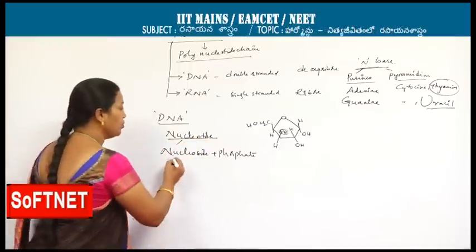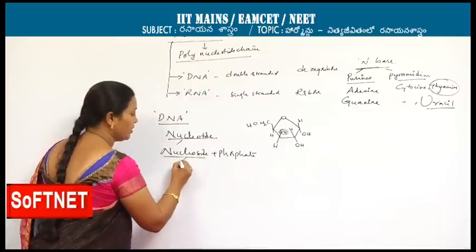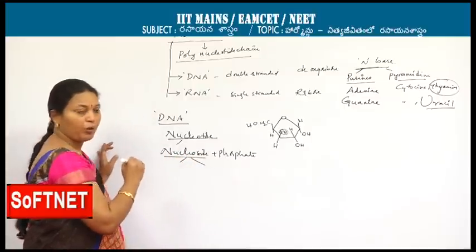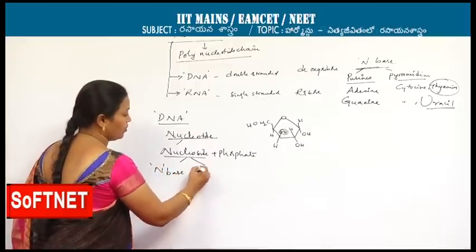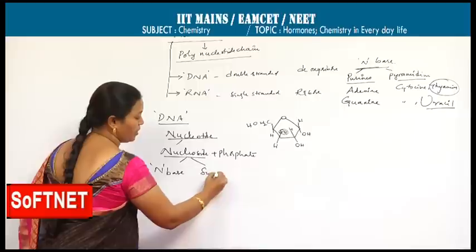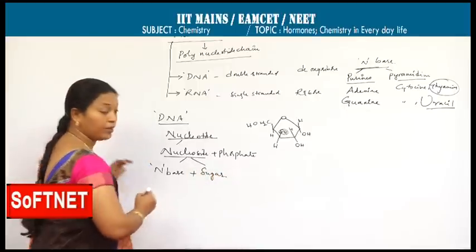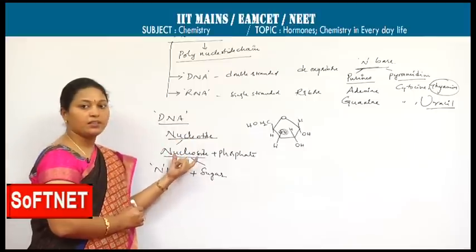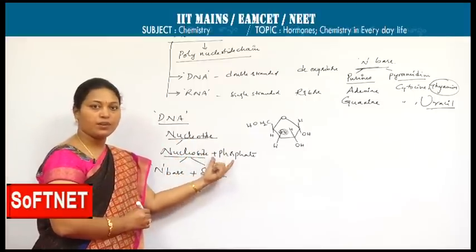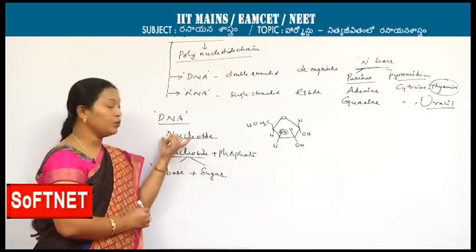In turn, a nucleoside is also not a simple one. It also consists of two parts, nitrogen base followed by the sugar. Means the combination of nitrogen base and sugar is said to be the nucleoside. This nucleoside along with the phosphate is said to be the nucleotide.